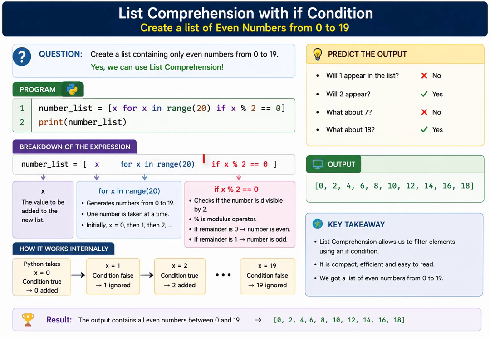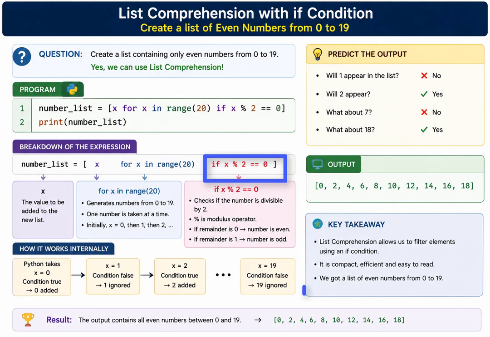Now comes the most important part. Can anyone tell me what this condition checks? Exactly. It checks whether the number is divisible by 2. The modulus operator, percent, returns the remainder after division. If the remainder is 0, the number is even. If the remainder is 1, the number is odd.